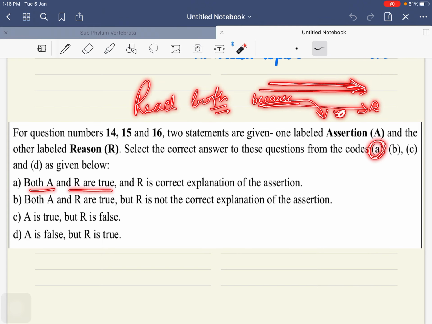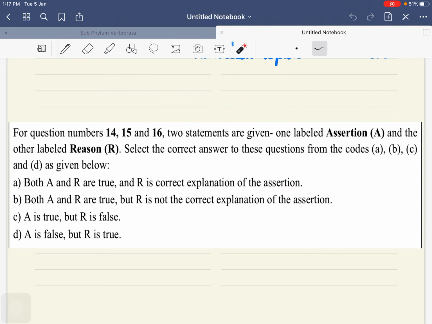If both A and R are true and R is the correct reason for your assertion, R means your second statement is the correct explanation for your first statement. तो explanation तो तभी होगी जब आप because करके answer करोगे. Then the answer will be A.